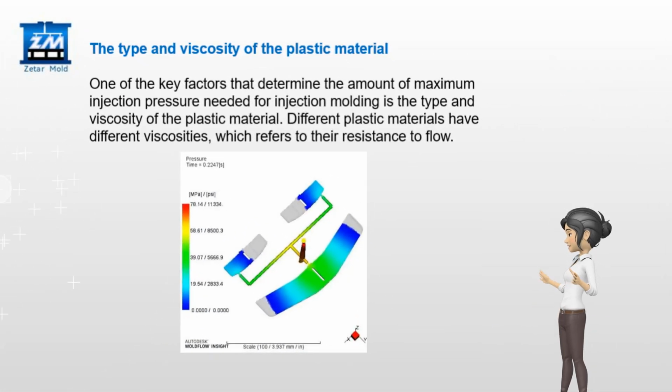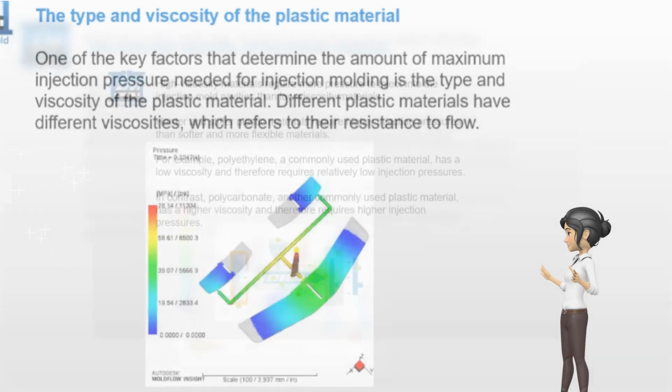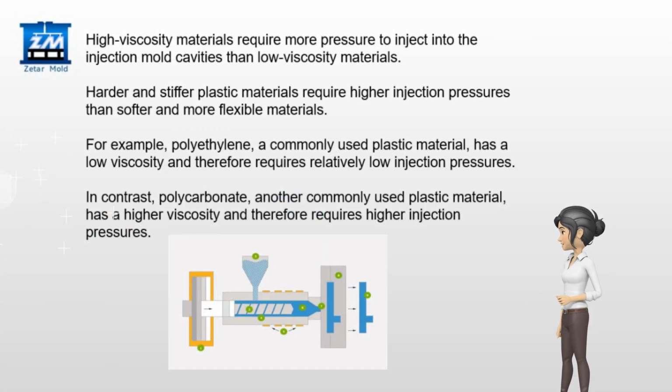The type and viscosity of the plastic material. One of the key factors that determine the amount of maximum injection pressure needed for injection molding is the type and viscosity of the plastic material. Different plastic materials have different viscosities, which refers to their resistance to flow. High viscosity materials require more pressure to inject into the injection mold cavities than low viscosity materials.